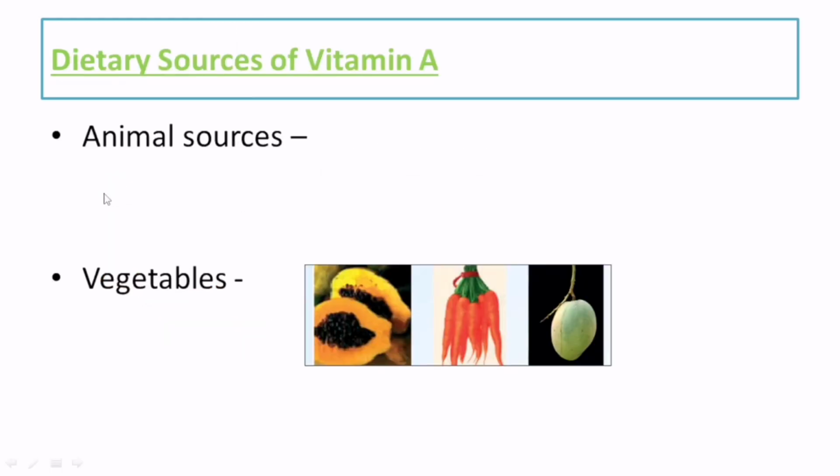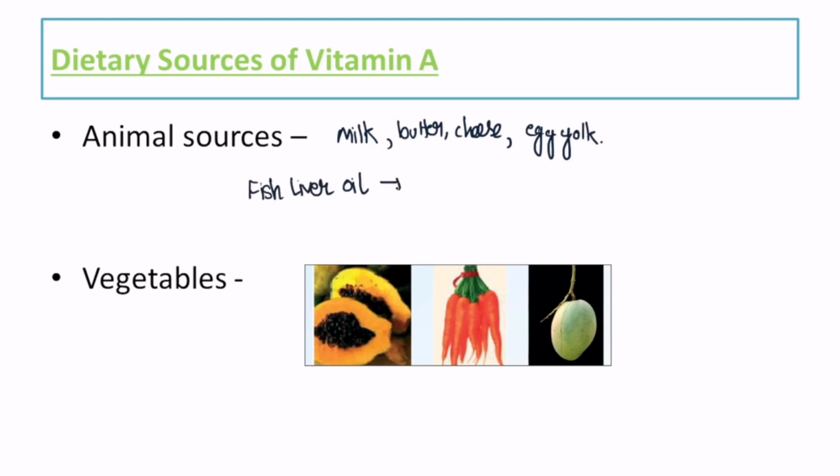So now we have the dietary sources of vitamin A. Within the animal sources, we have milk, which is a good source of vitamin A, butter, cheese, and then the egg yolk as a major source of vitamin A. Fish liver oils are a good source of vitamin A, and within them cod liver oil is a very rich source.